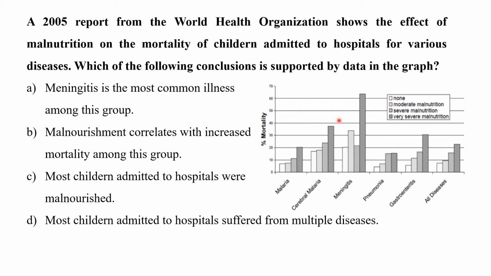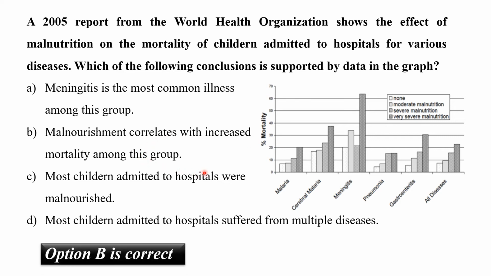Now, when we look at this graph, we can see that very severe malnutrition for all these various diseases shows the highest mortality. So this is very severe malnutrition in case of malaria, cerebral malaria, meningitis, pneumonia, gastroenteritis, and all the diseases. So very severe malnutrition shows the highest mortality. So malnourishment is correlated with mortality. So the correct answer is option B. Malnourishment correlates with increased mortality amongst this group.